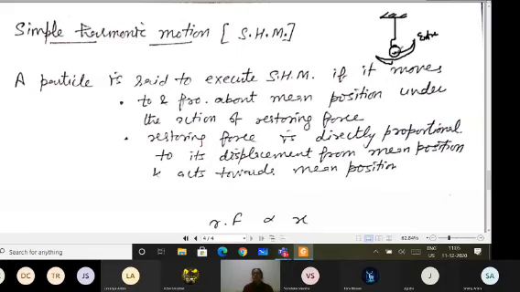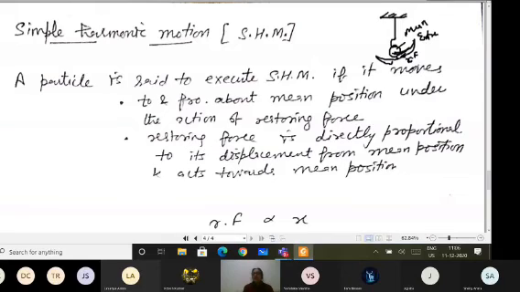So when you are moving the body from mean to extreme, then by itself it is coming back to the mean position because of the restoring force. The restoring force acts on this bob and brings it back to the mean position. So the body is moving to and fro about the mean position under the action of the restoring force. That is the first thing which you have to note for simple harmonic motion.